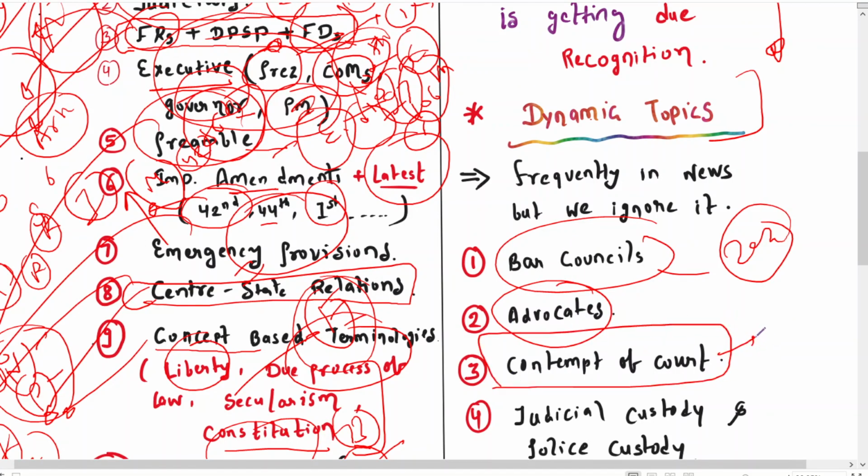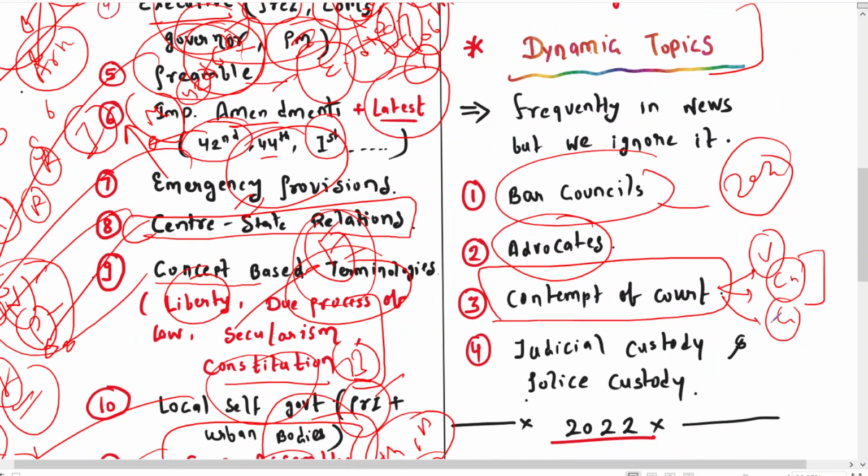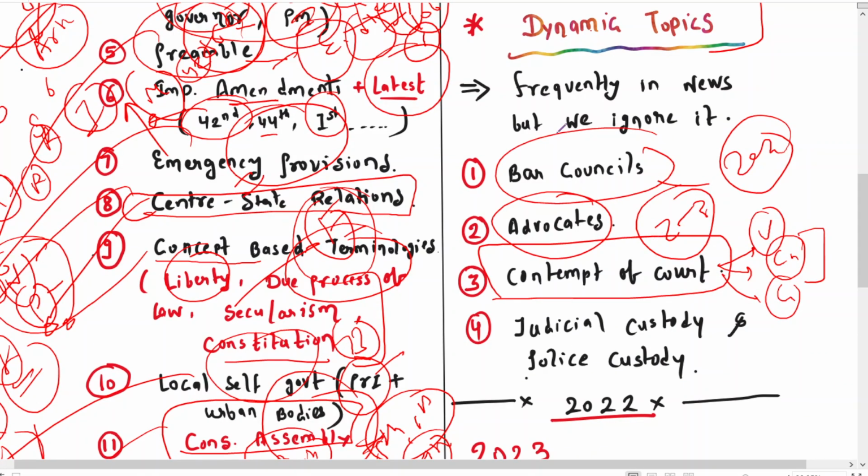Remember, this is a very important topic for the UPSC, and here you have to dig deeper, like civil contempt or criminal contempt and the differences between them. So UPSC focuses on these. Even 2 to 3 questions have been asked from this topic itself. So you can see these are the dynamic portions, and the number of questions is increasing.